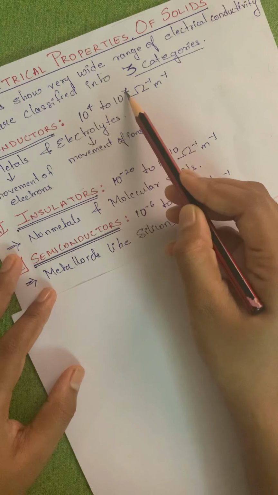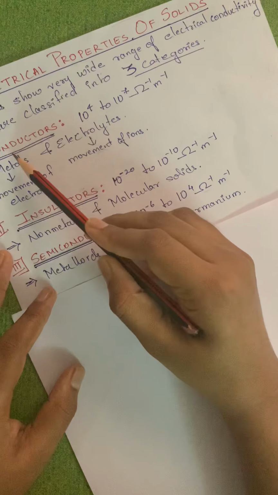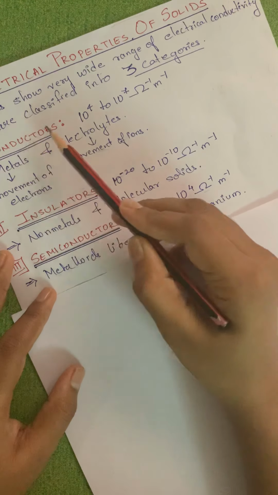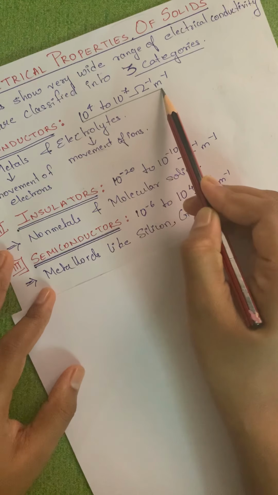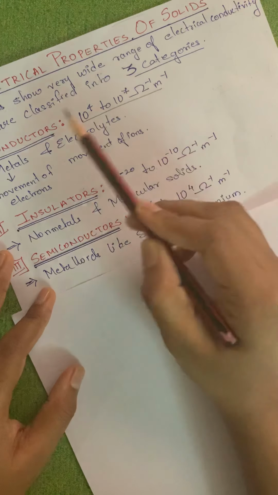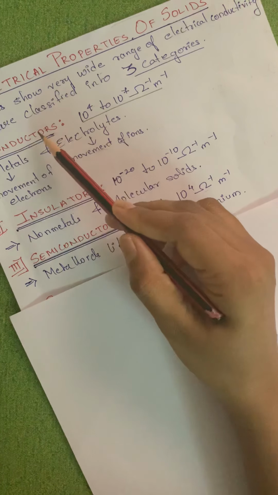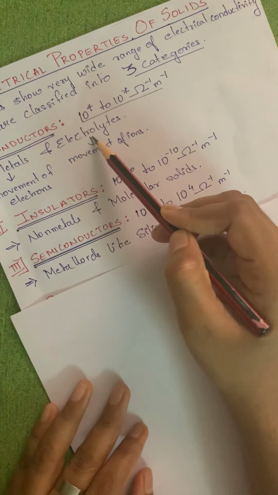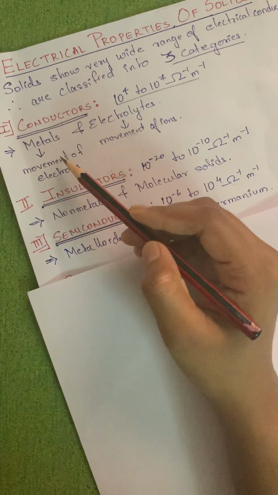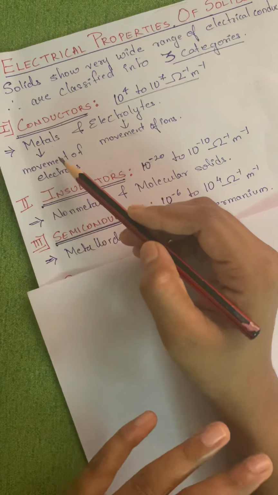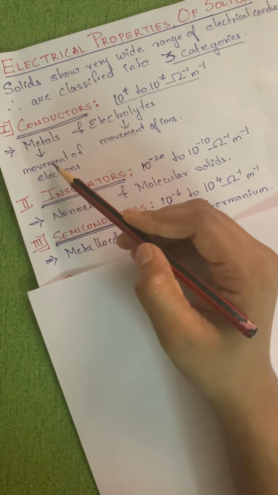Now if the electrical conductivity is in the range of 10 raised to 4 to 10 raised to 7 ohm inverse meter inverse, then it comes under conductors. Solids with electrical conductivity in this range are said to be good conductors. Metals and electrolytes are examples of conductors. When we say it is a good conductor of electricity, it can be because of the movement of ions or of electrons.